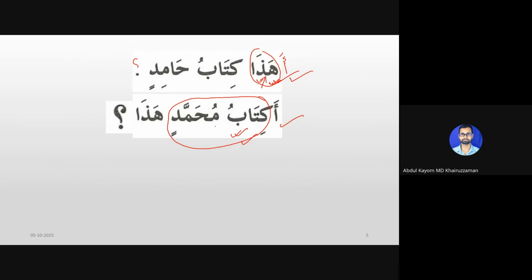The emphasis is on ownership. Then if I say Hada kitabu Hamidin and then follow it up with the question Kitabu Muhammadin hada, this will not necessarily be correct. We'll say La, hada kitabu Hamidin.